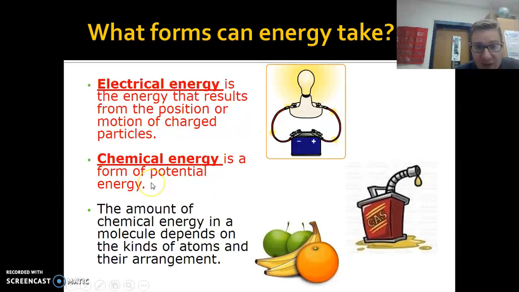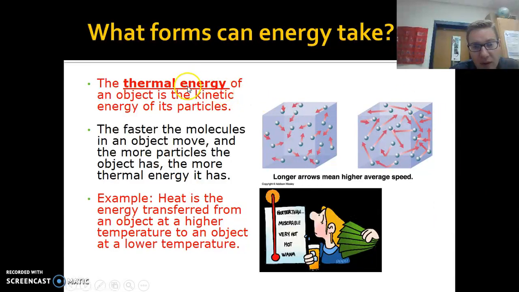Chemical energy is a form of potential energy. And this energy is like gas or the food you eat. Pieces of paper. It's all energy that's stored in the bonds of the molecules of atoms. Okay? So when you eat food, you digest it, you break down those molecules, and you use those molecules for energy.